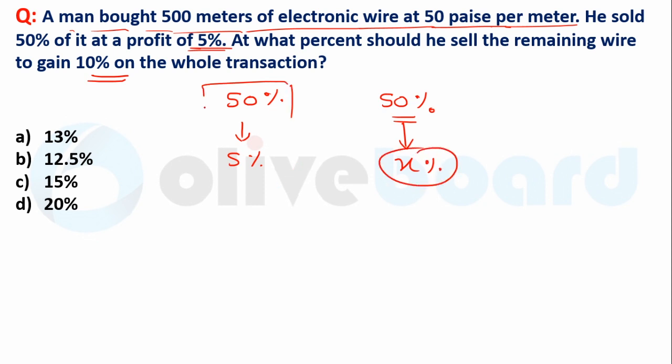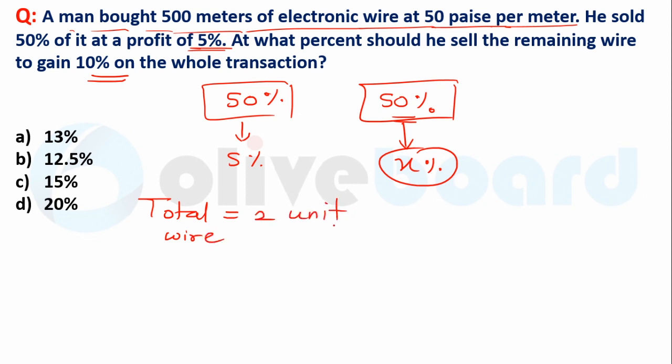So here is 50% and here is 50%. Let the total wire be 2 units. So 1 unit we sold at 5% profit, and overall we are gaining 10%. Then this 10% is nothing but the mean value of the profit percentages of these 2 units separately. Clear? So here, one you sold at 5% profit, next you are selling at X% profit.